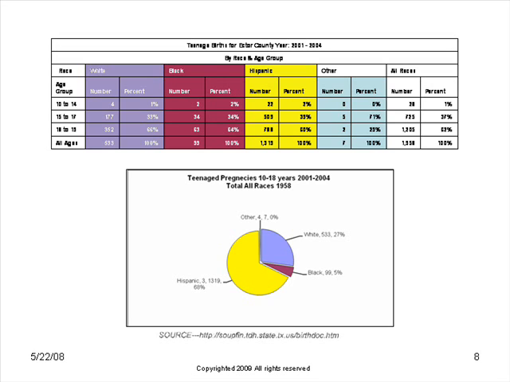Now you can start to see some really significant numbers that jump out at you. The first one that I see right here is that 1,319 of those pregnancies were Hispanic young girls between the ages of 10 and 19. So that's a big number. It's a very big number.